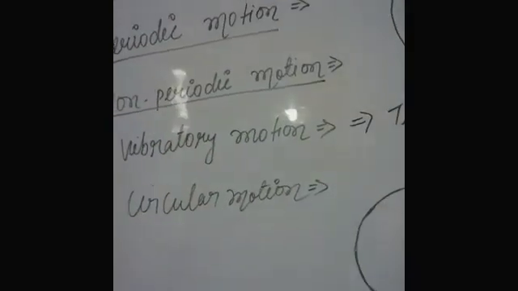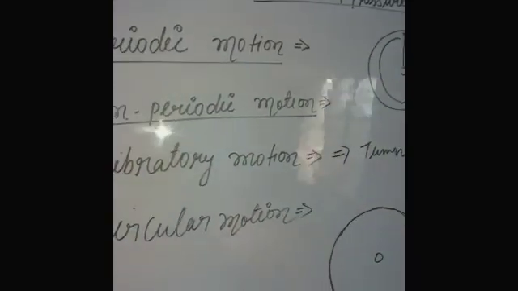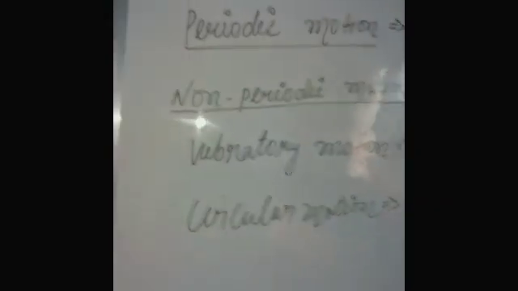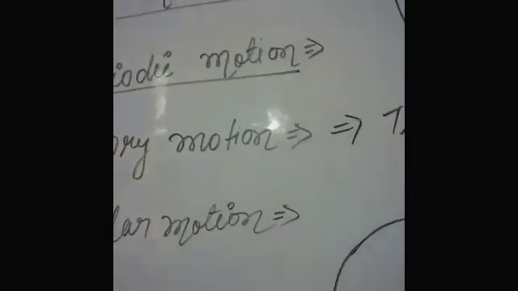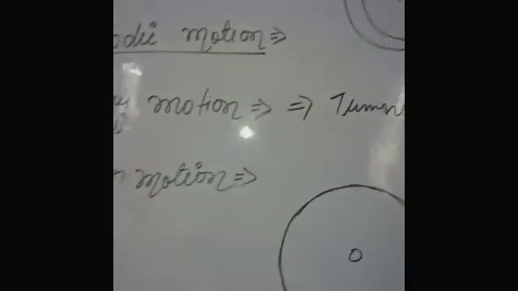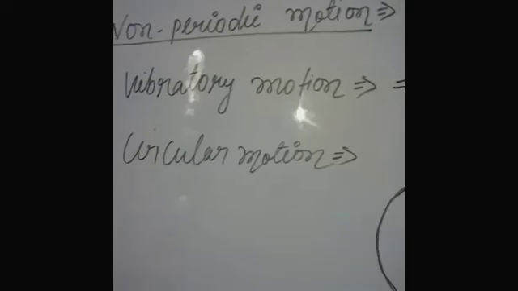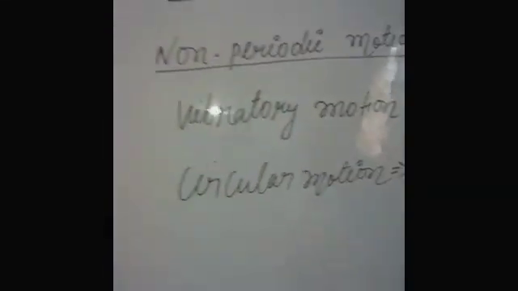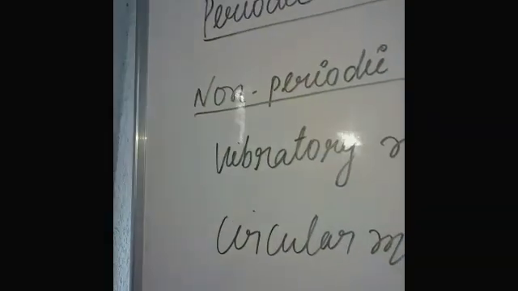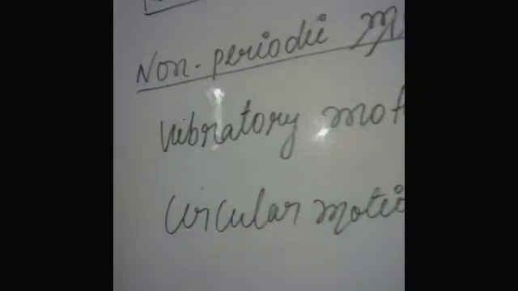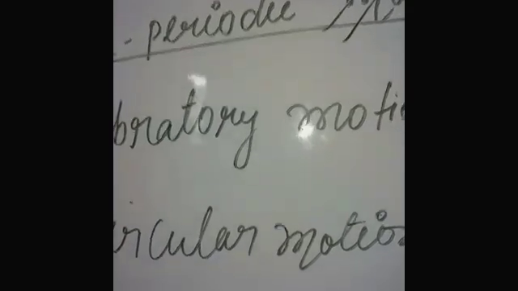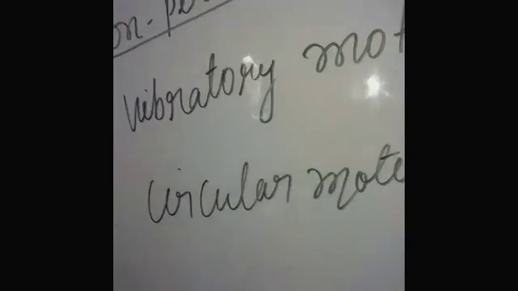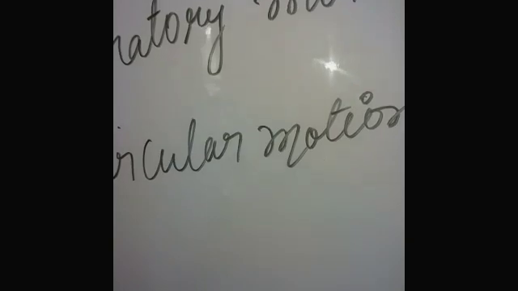Non-periodic motion. In non-periodic motion, a body does not repeat itself after a fixed interval of time. Understand? Any type of motion which does not repeat after a fixed interval of time, the motion of that body is known as non-periodic motion. The time interval is not fixed. Understand, students?